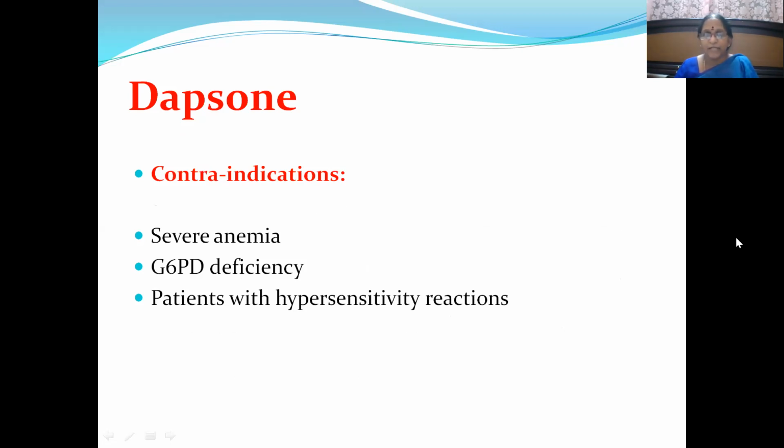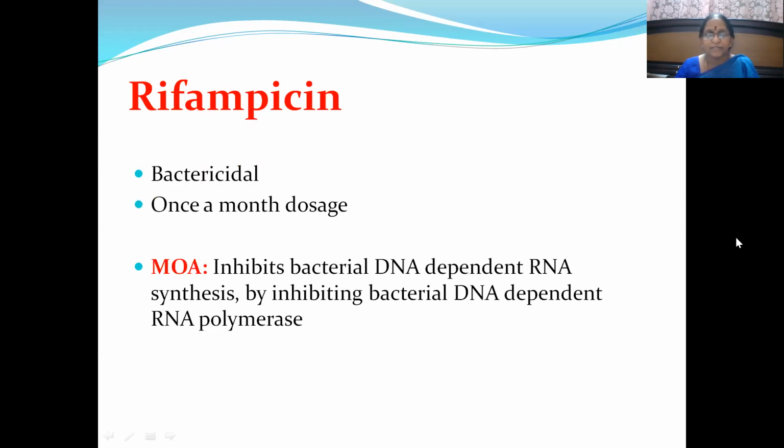Then contraindications. We have seen the ADR already. It produces hemolytic anemia and hypersensitivity manifestations. So obviously the contraindications are severe anemia, G6PD deficiency, and patients with hypersensitivity reactions.